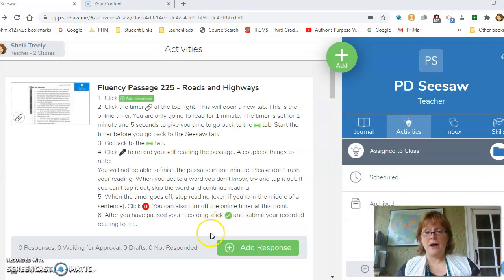Here's a couple things about reading out loud. Sometimes you might get to a word you don't know. Well, what we want you to do is tap it out.